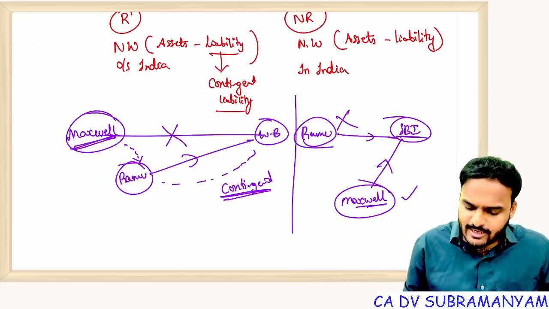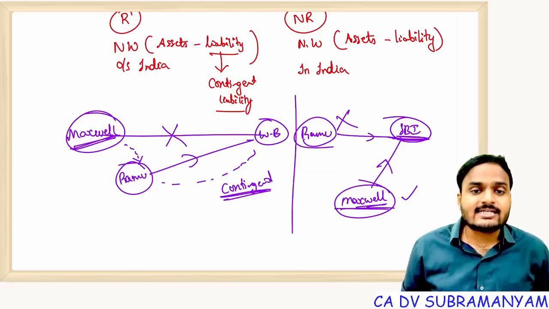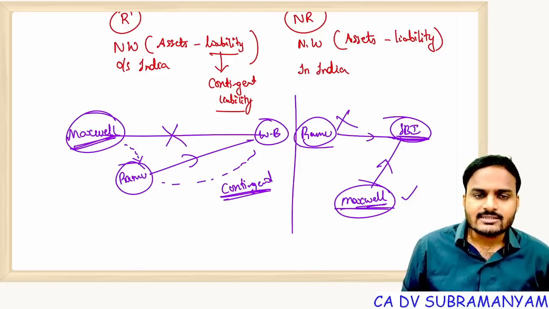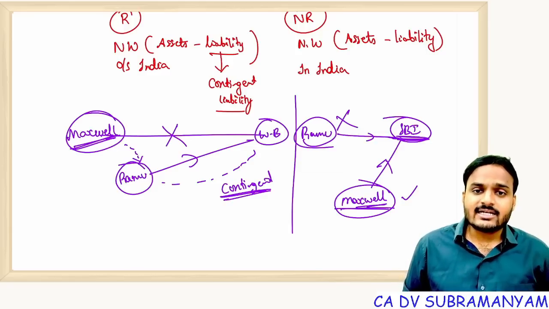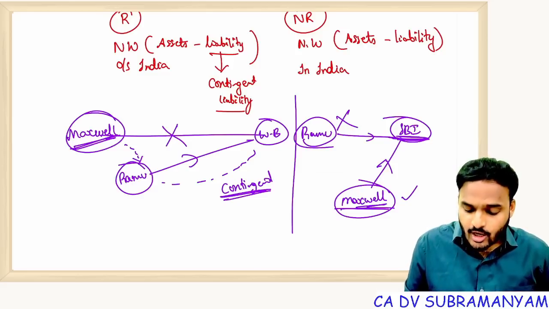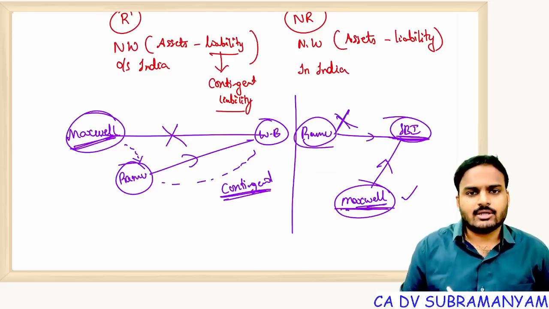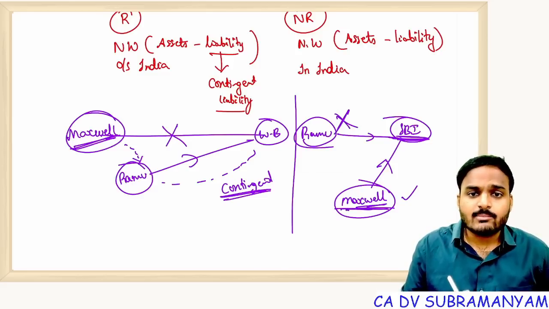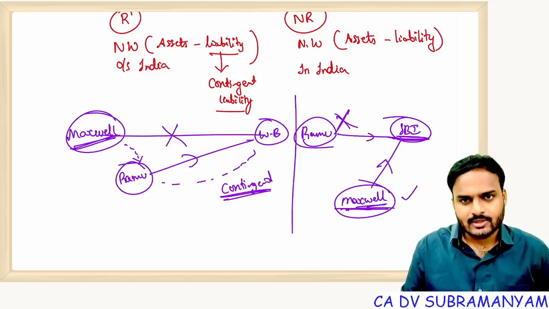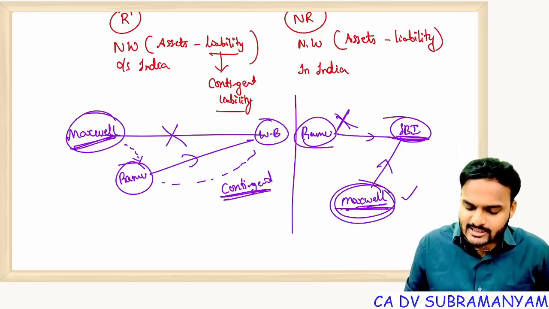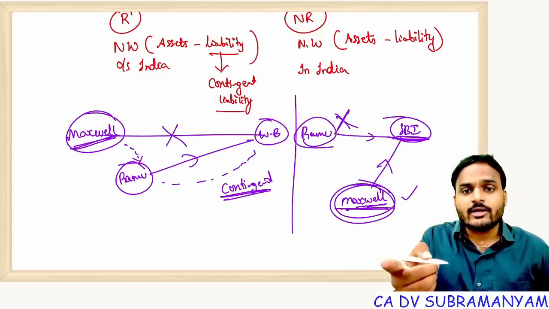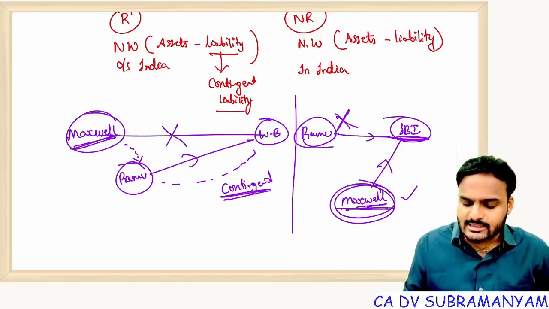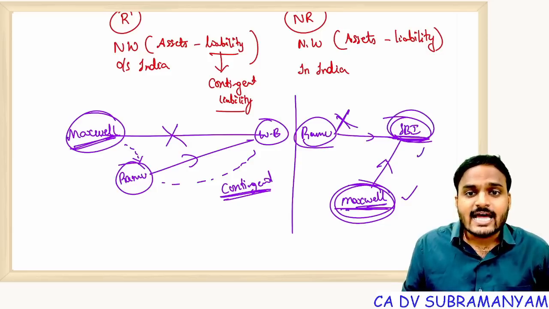So from SBI's point of view, Maxwell is an asset. What kind of asset? A certain asset? A contingent asset. Why? If Ramu fails to pay, then Maxwell is liable. So Ramu's performance determines Maxwell's liability. So this is contingent liability from Maxwell's point of view, but from the other party's point of view, that is SBI's, this is an asset.